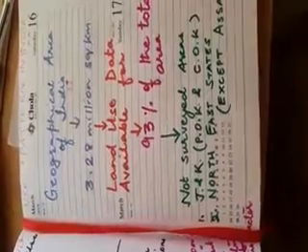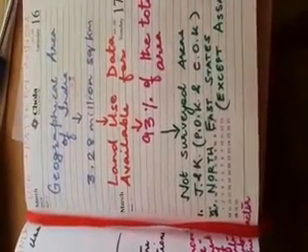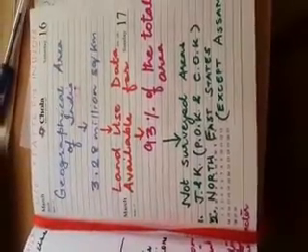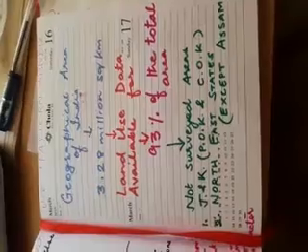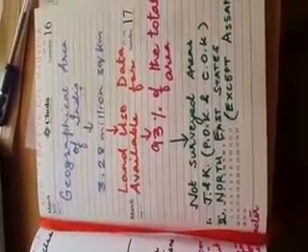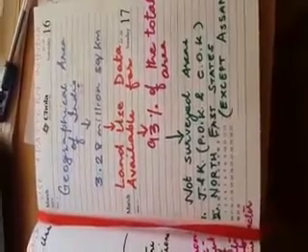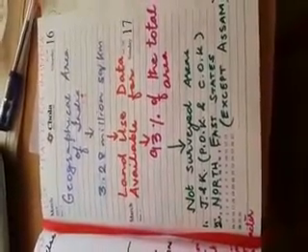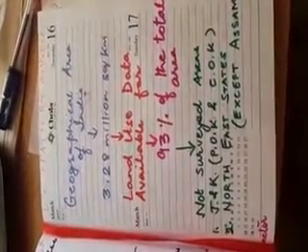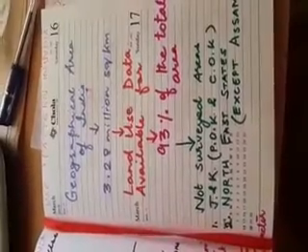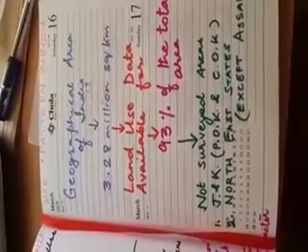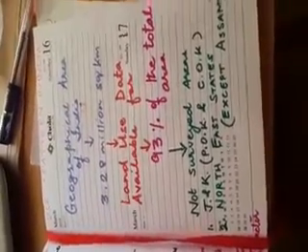Now, this entire country could not be surveyed for getting the land use data, because there are some areas which are problem areas. So, out of this 3.28 million square kilometer, only 93% of the total area has been surveyed. And the states which have not been surveyed are Jammu Kashmir, and in Jammu Kashmir also we are having this Pak occupied Kashmir and China occupied Kashmir, which could not be surveyed at all.